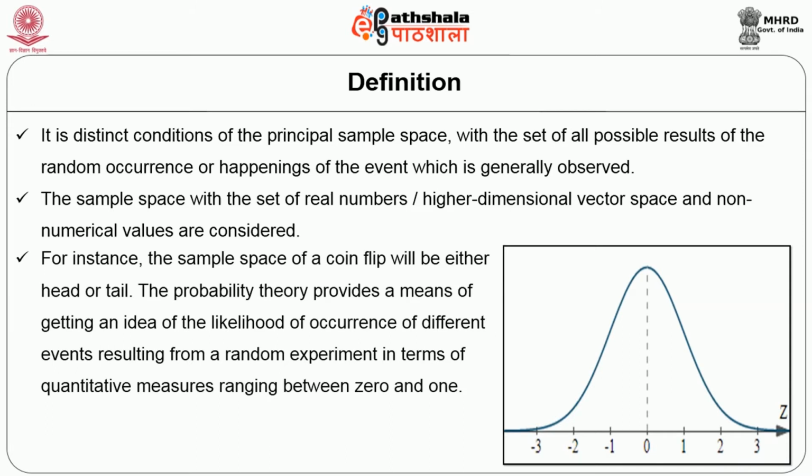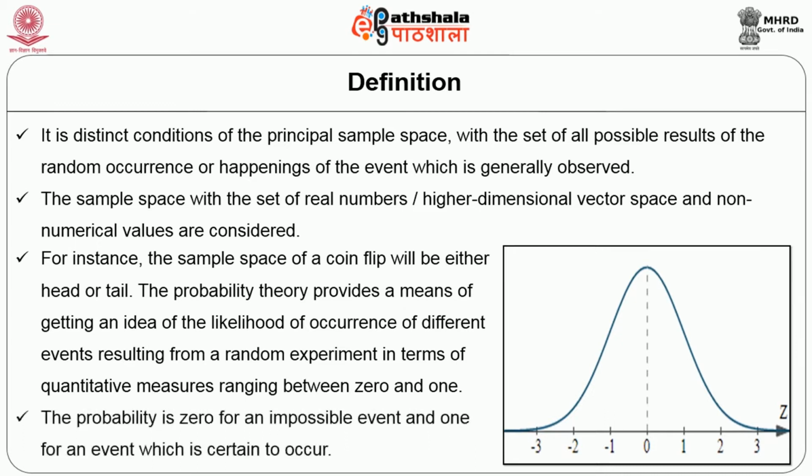For instance, the sample space of a coin flip will be either head or tail. So probability theory provides a means of getting an idea of the likelihood of occurrence of different events resulting from a random experiment, in terms of quantitative measures ranging between 0 and 1. The probability is 0 for an impossible event and 1 for an event which is certain to occur. This is all the definition says.